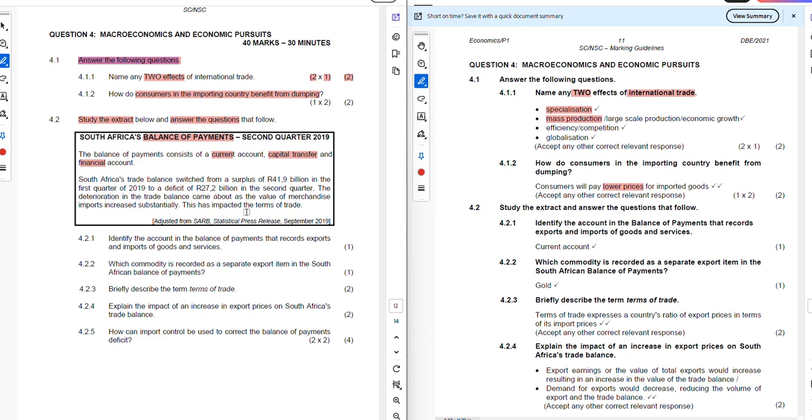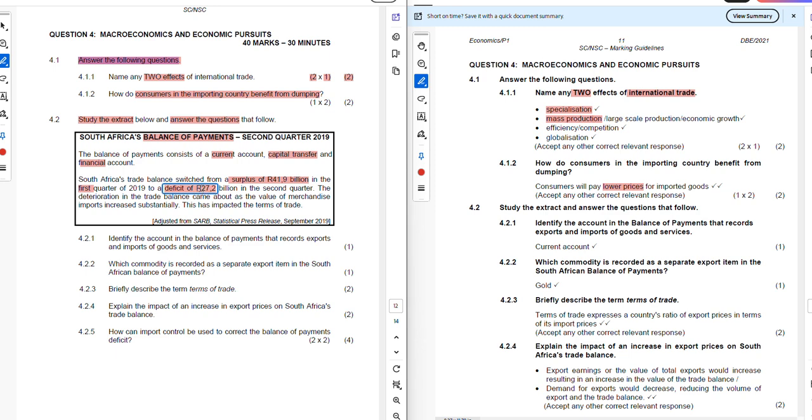This has impacted the terms of trade. So what do we see when we look at the balance of payments for 2019? We were sitting in a surplus of 41.9 billion in the first quarter of 2019. However, when we moved to the second quarter, we switched to a deficit.